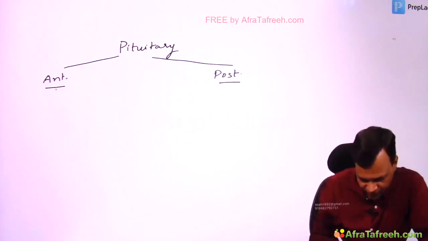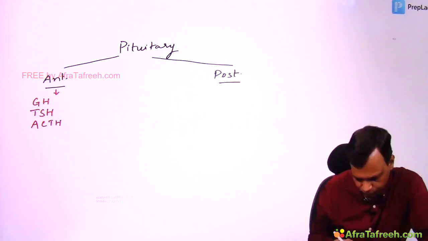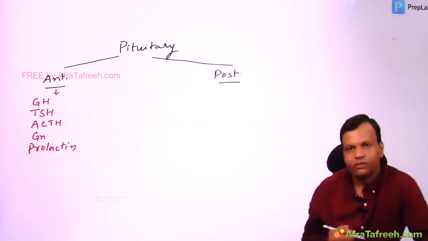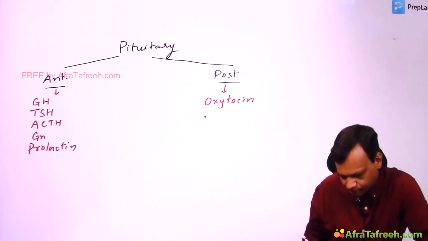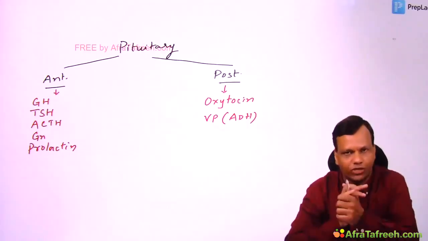It secretes several hormones like growth hormone, thyroid stimulating hormone, adrenocorticotrophic hormone, gonadotropins like LH and FSH, and prolactin. Whereas the posterior pituitary secretes oxytocin and vasopressin. Vasopressin is also called antidiuretic hormone. So we'll start from the anterior pituitary hormones.